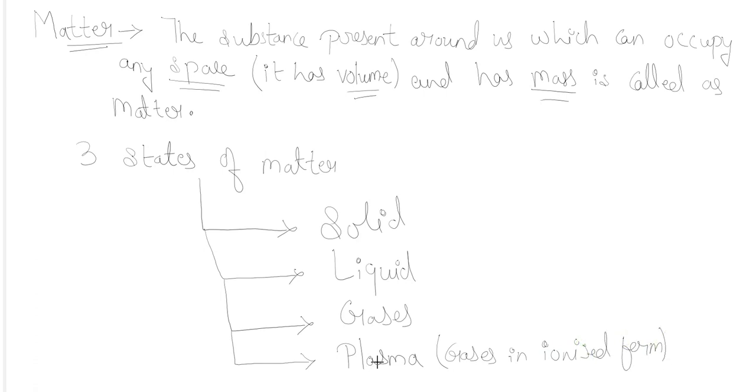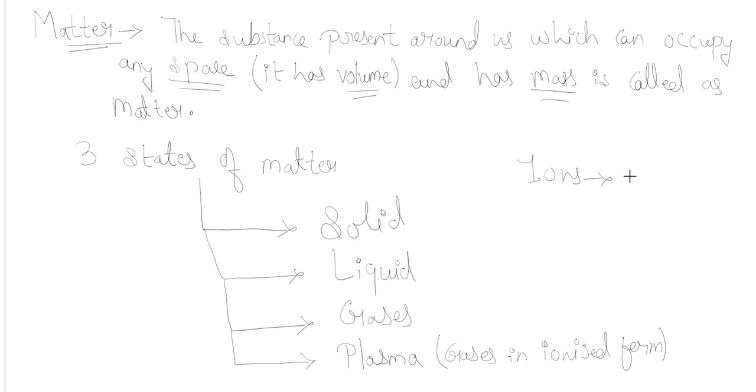Has anybody seen electric welding? The spark generated there, or any spark related to electric current that you have seen, is plasma. Here the gases, when in contact with electric current, are ionized. Ionized means, as you studied in the last class, that ions are formed. What are ions?